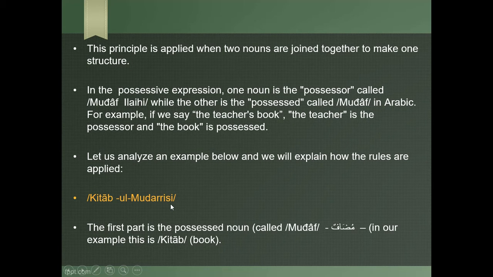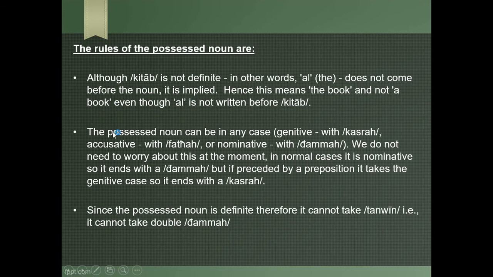Now let us take an example to understand it better. Kitabul mudarrisi, the book of the teacher, or the teacher's book. The first part is the possessed noun, called mudaf. In our example this is kitab, book. This is mudaf, and al mudarrisi is mudaf ilay. There are certain rules for the possessed noun, the mudaf, so we'll study them.